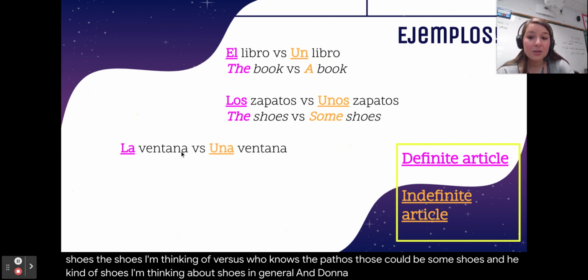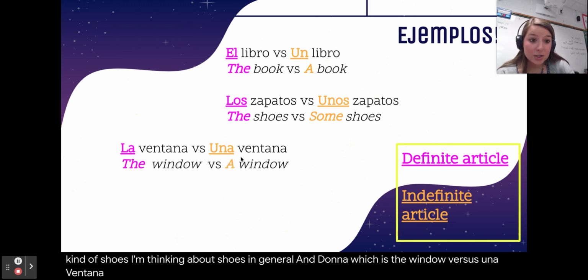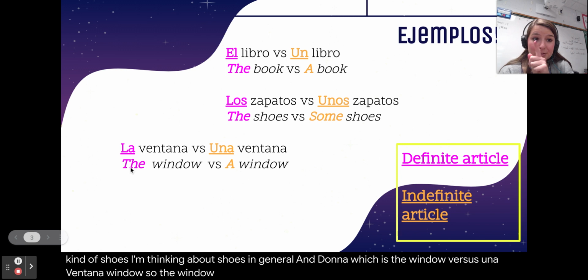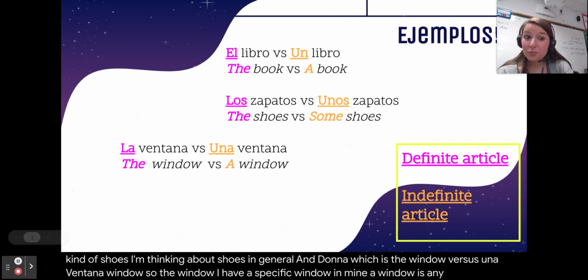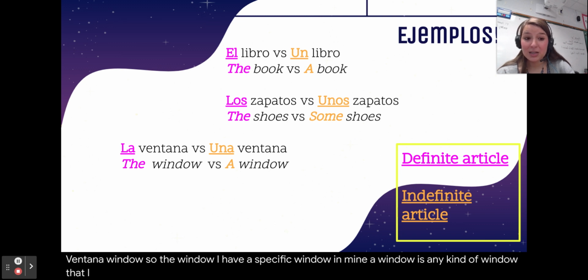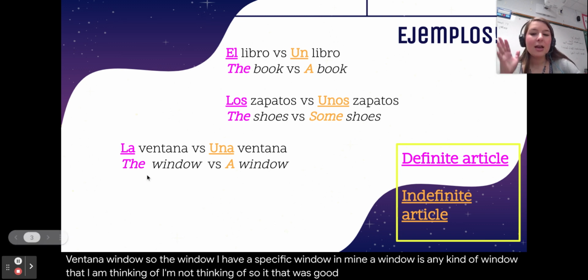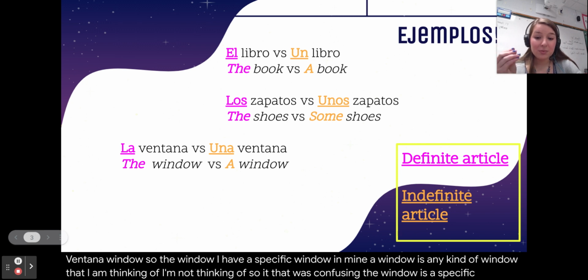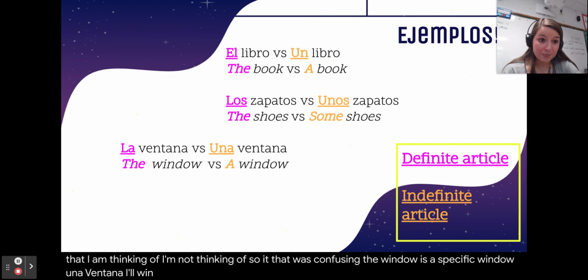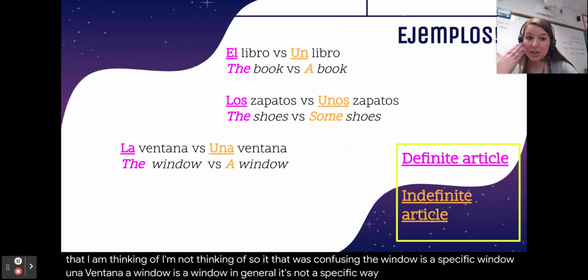La ventana, which is the window, versus una ventana, a window. So the window, I have a specific window in mind. A window is any kind of window that I am thinking of, or that I'm not thinking of. So that was confusing. The window is a specific window. Una ventana, a window, is a window in general. It's not a specific window that is in my head.